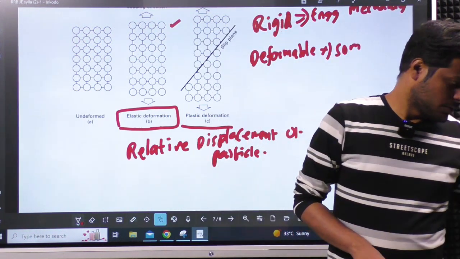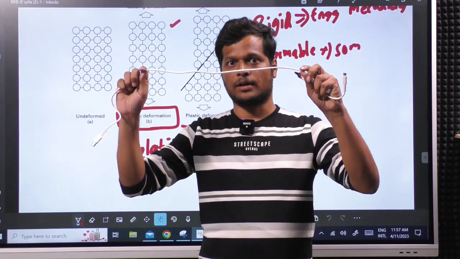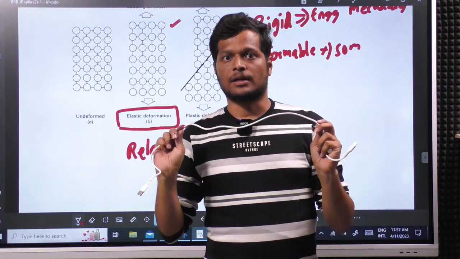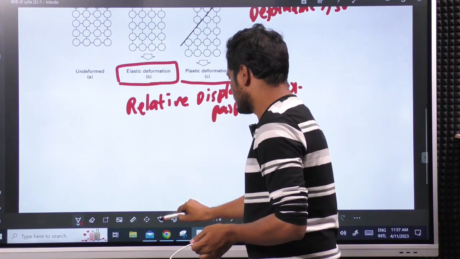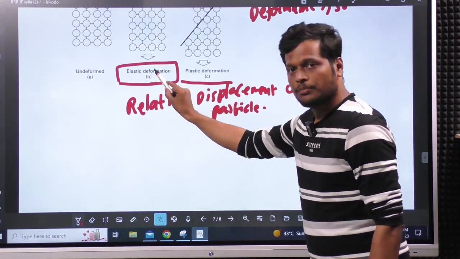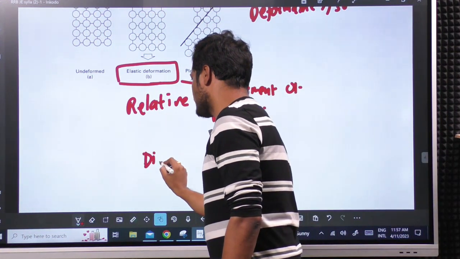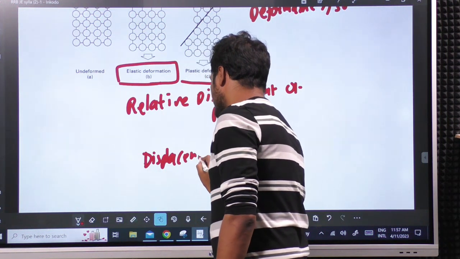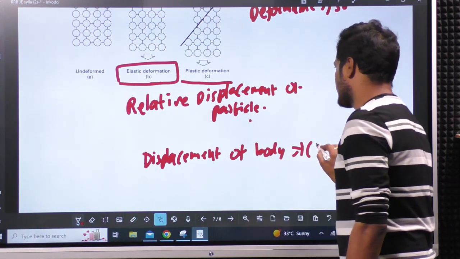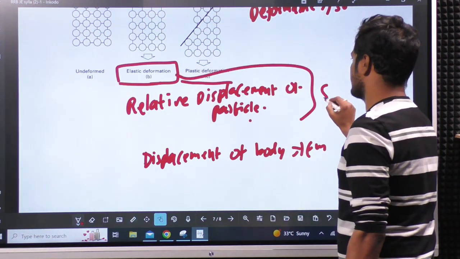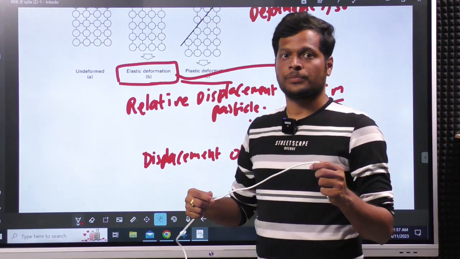Okay. Now, I will ask you some question. See this wire. Now, tell me whether it is deformation of the body or displacement of the particle. In engineering mechanics, we deal with displacement of the body. This is engineering mechanics. Okay, this is strength of materials we can take, right? I hope this is clear now.